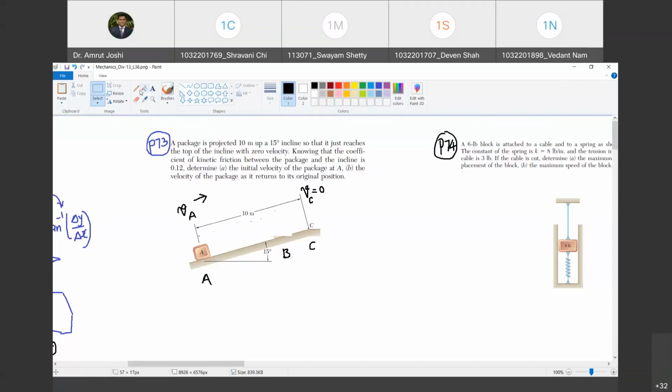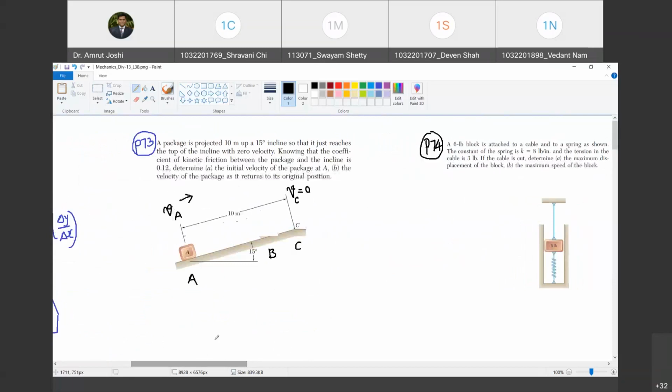Now, which of the three principles are we going to use? The second one. Yes, obviously we will have to use the principle which states that the work done by all the forces in moving the body from A to C must be equal to the change in kinetic energy, because frictional force is involved. We cannot use any other principle. Are you with me? Yes, sir.